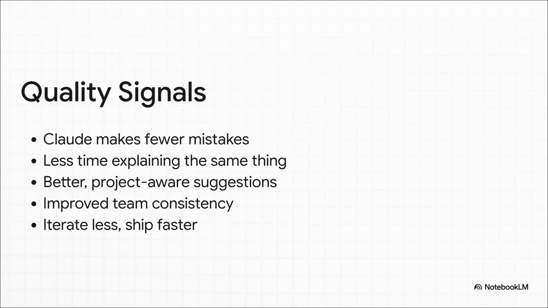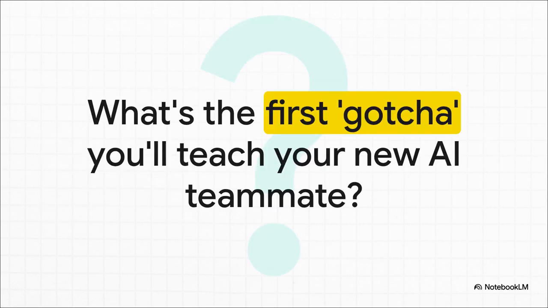These are the signs that you've got a great Claude.md file. You'll just notice the AI makes far fewer silly mistakes. You'll spend way less time repeating yourself. It'll even start suggesting better solutions that are actually aware of your project's constraints and patterns. And the bottom line? The whole team iterates less and you ship features faster. Period. So there you have it.